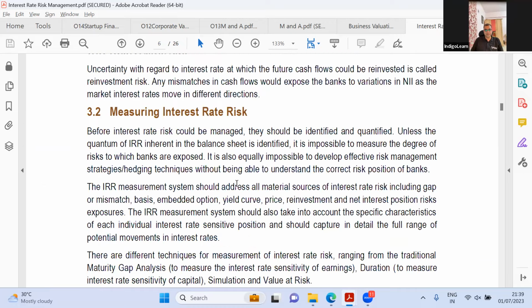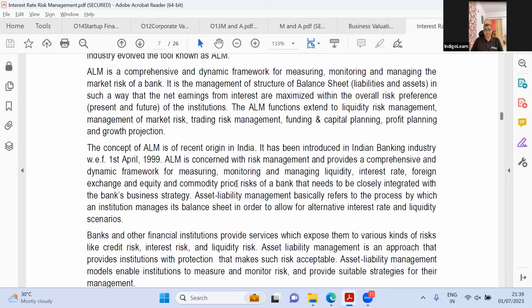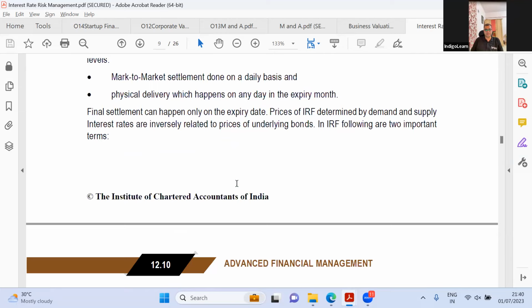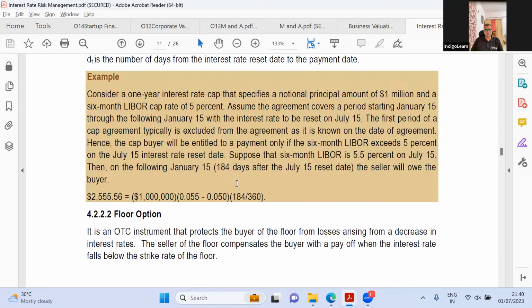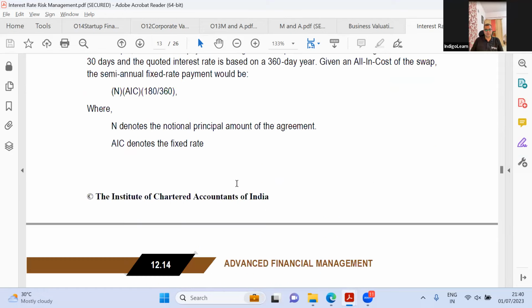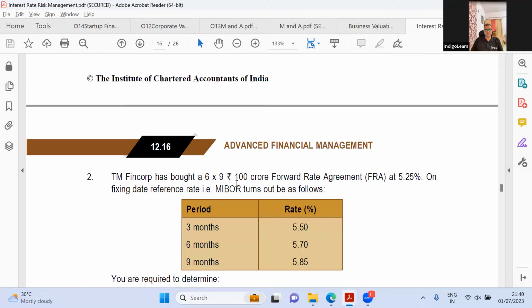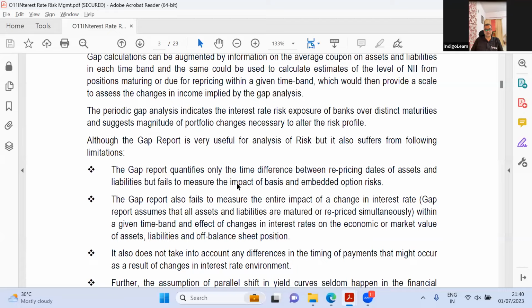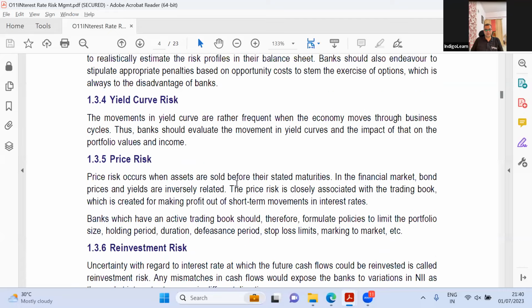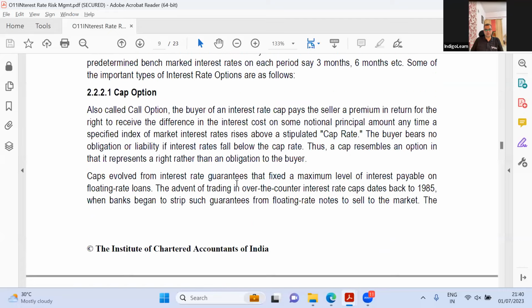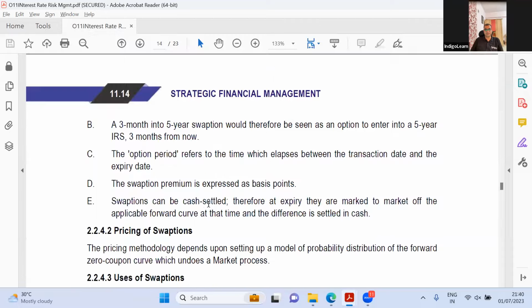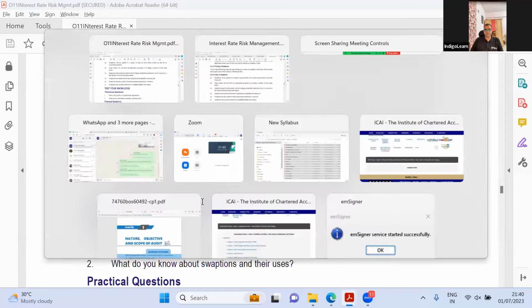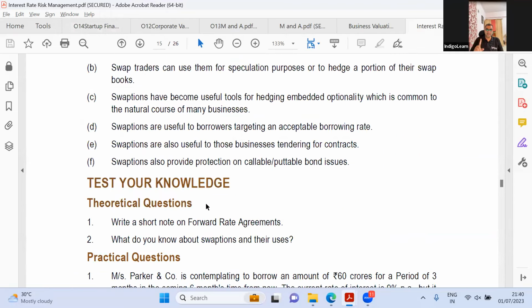If you look at it, in asset liability management, they still continue to give LIBOR questions. Guys, that's pretty sad actually. So floor option, collars, types of swaps, fixed rate swap, use of swaptions. Yeah, there's nothing much here. Other than that, you can look at it here: types of swaps, swaptions, pricing of swaptions. See, it's pretty much the same stuff. Use of swaptions and there's your knowledge. There's nothing much. Other than new benchmark rates, there's nothing new here.